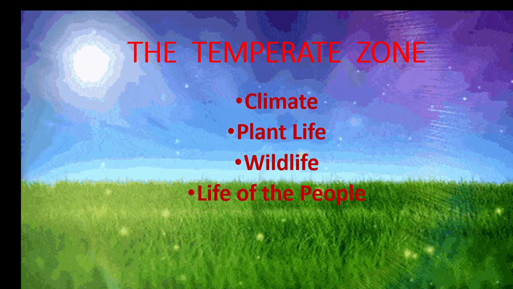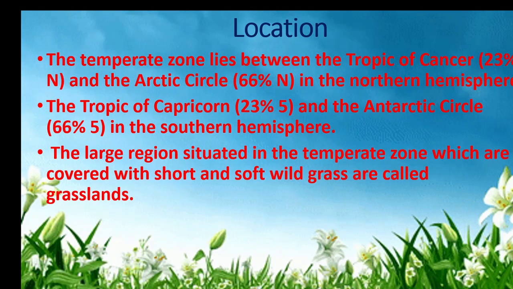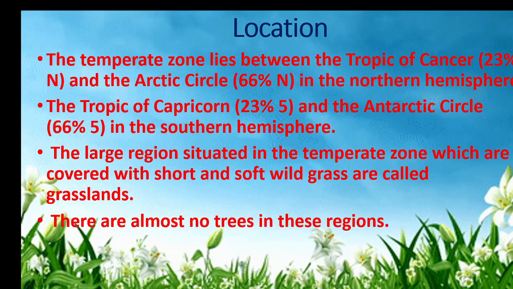The temperate zone, first of all, we have to know about the location of the temperate zone, isn't it? The temperate zone lies between the Tropic of Cancer and the Arctic Circle in the northern hemisphere and the Tropic of Capricorn and Antarctic Circle in the southern hemisphere. The large region situated in the temperate zone which is covered with short and soft wild grass is called grasslands. There are almost no trees in this region. The grasslands